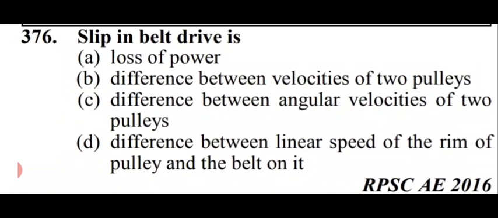Our next question is slip in belt drive is. Options are loss of power, difference between velocities of two pulleys, difference between angular velocities of two pulleys, and the last option is difference between linear speed of the rim of pulley and the belt on it. So slip in belt drive is difference between linear speed of the rim of the pulley and the belt on it. So option number D is right here. Option number D.